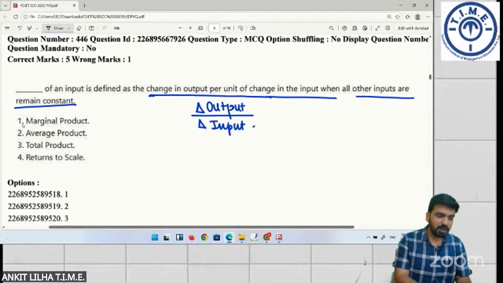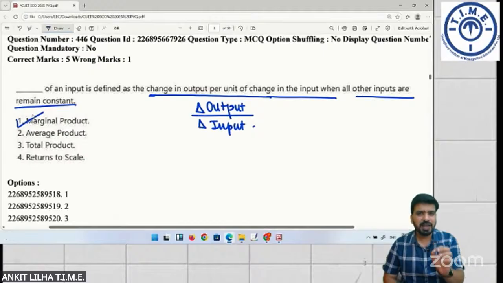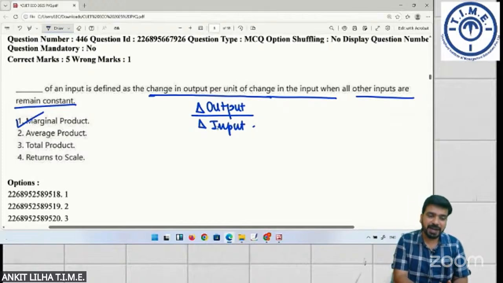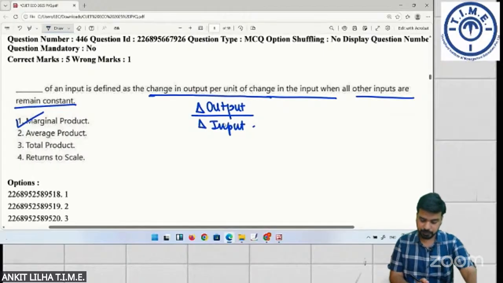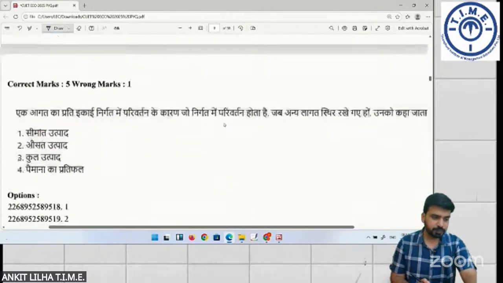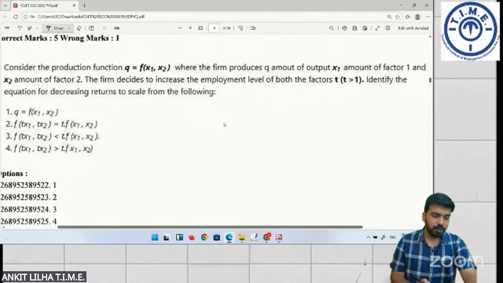Yes, this will be marginal product. So you just have to remember one thing: marginal always indicates change. If it is marginal product, it will indicate change in the output due to one additional unit of input. So delta output divided by delta input indicates how much output you are producing with one additional unit of input. Okay.